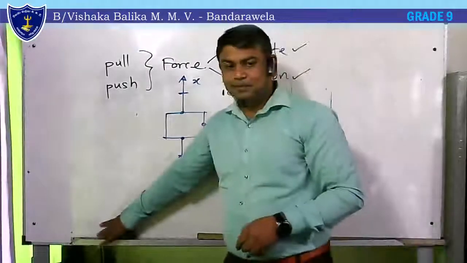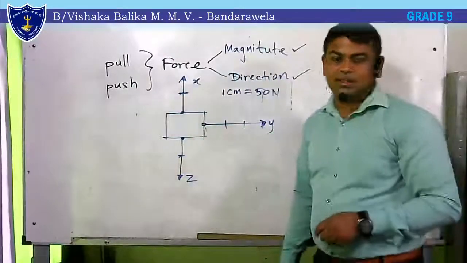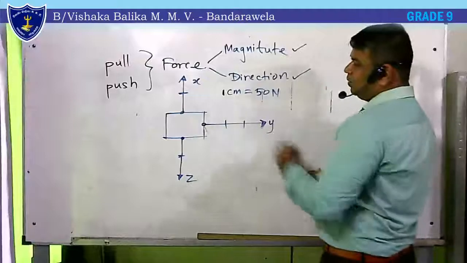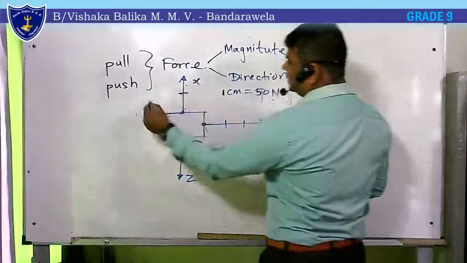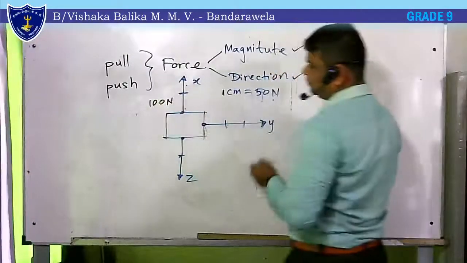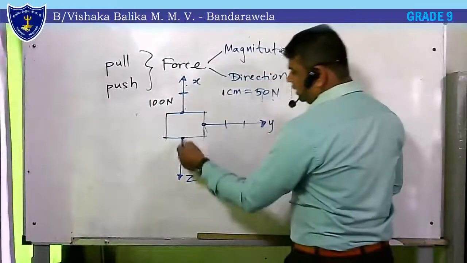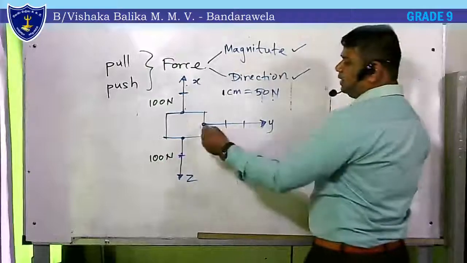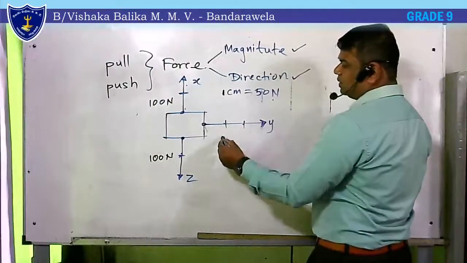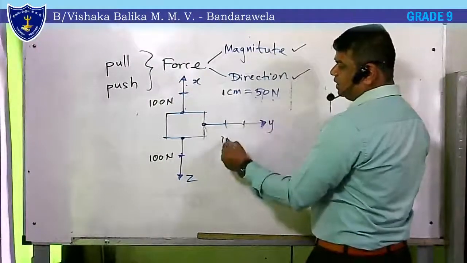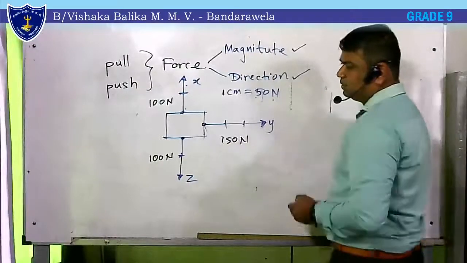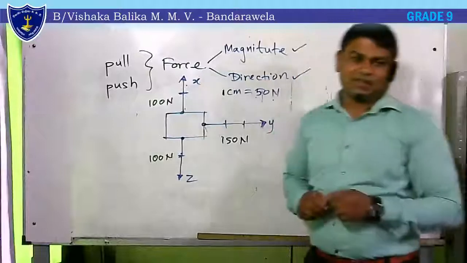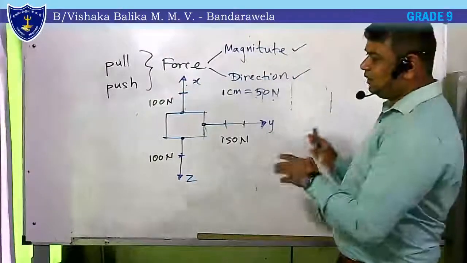Then see the magnitude of each. What is the magnitude of the x force? 1 centimeter is 50 newtons, there are 2 parts, therefore 100 newtons. This side also has 2 parts, 100 newtons, 50 times 2. Here there are three parts. Therefore, how many newtons? It is 50 times 3, 150 newtons. But we don't write them. That is the special feature of these vector diagrams. And this is how we draw the vector diagrams.